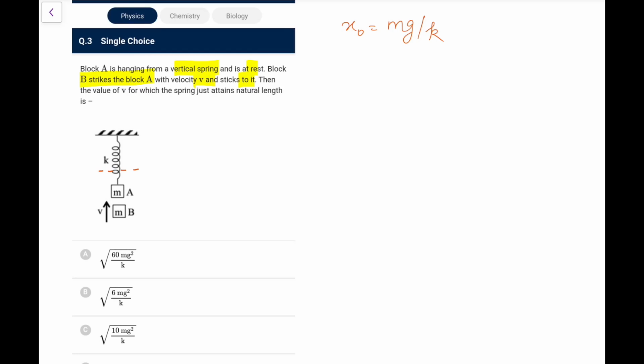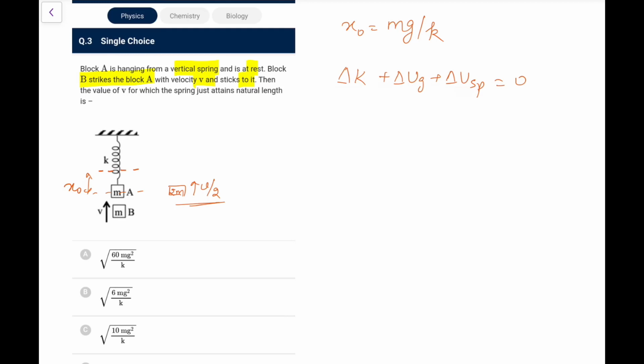So first of all, what we have is sticks to it. Because it is a perfectly inelastic collision, I can directly say it will become a combined block of 2m, and for momentum conservation I can directly say its speed would be v by 2. Now we need to lift it up by distance x0. So taking this 2m plus spring plus earth as a system, I can write delta K plus delta Ug plus delta U spring equals 0.